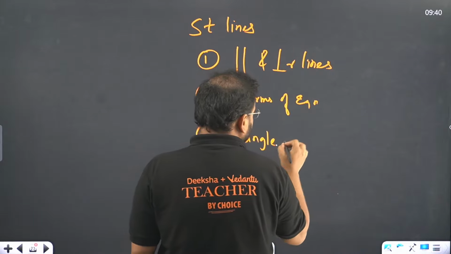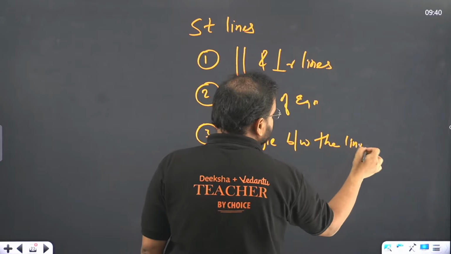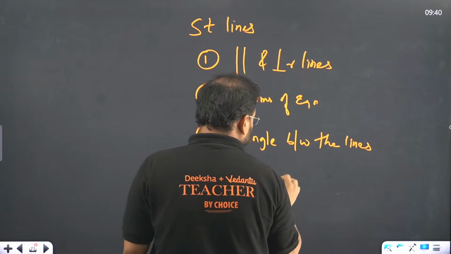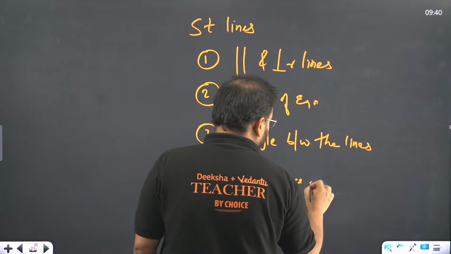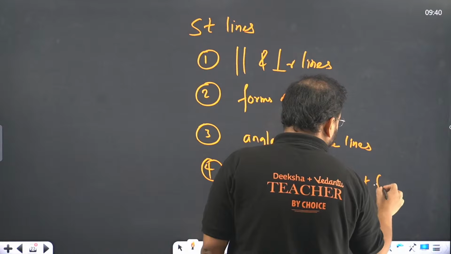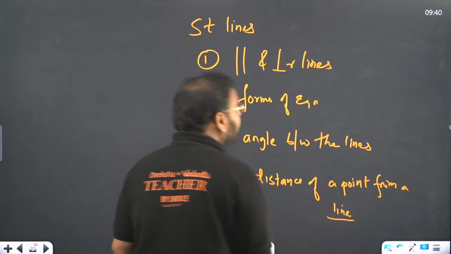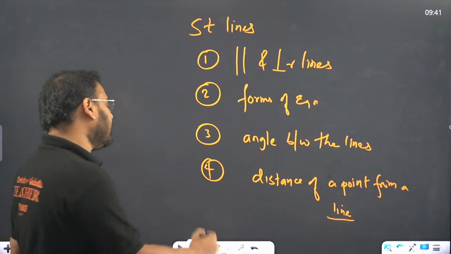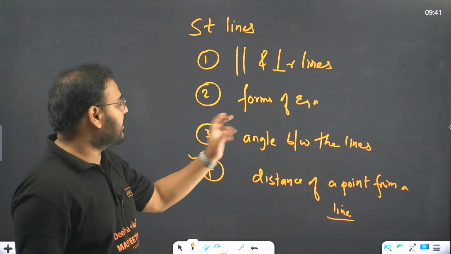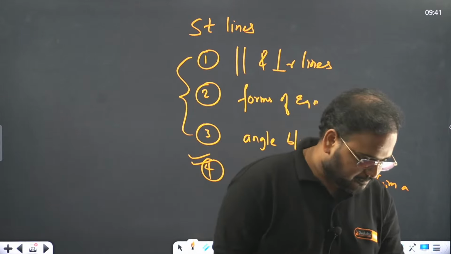angle between the lines. Sometimes, in some cases, distance of a point from a line. Do not worry, I'm not leaving you high and dry. I'm going to get back to this question. I have brought a question like this in KCET pattern. These are the PYQs that I have already shown you. So, moving on.